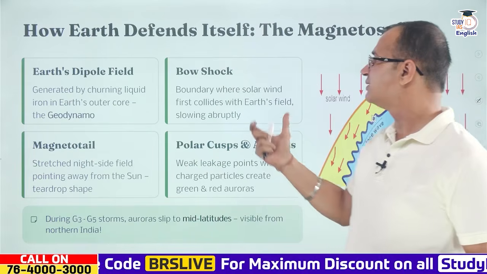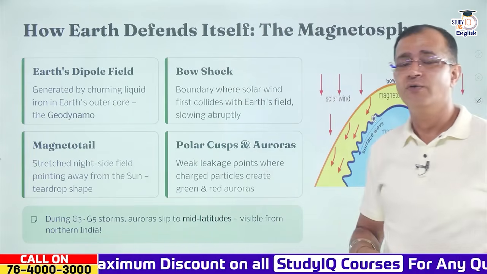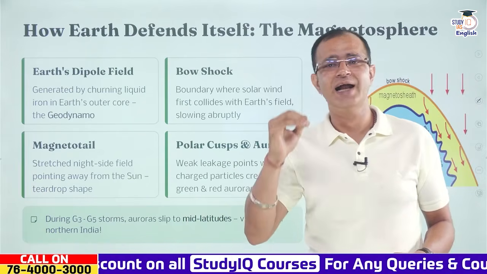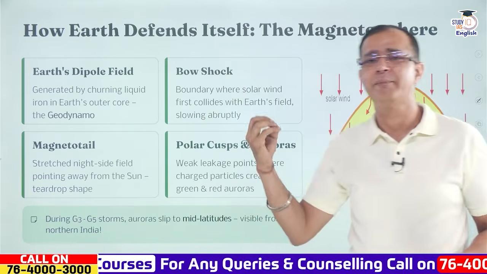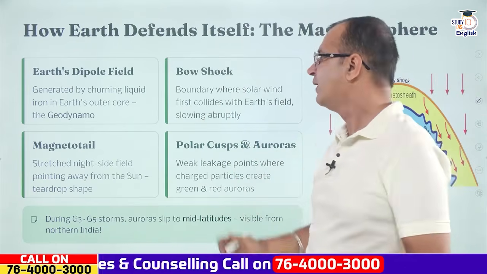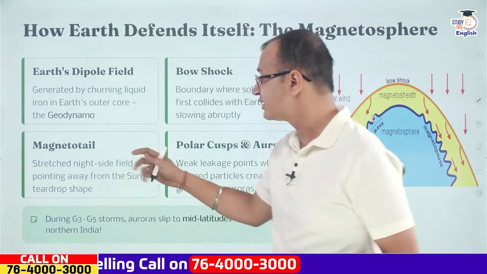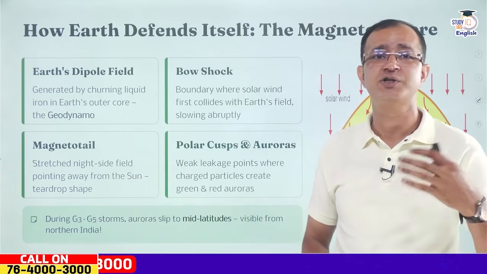Now over here there is a boundary where the solar wind first collides with the Earth's field. When the solar wind collides with the Earth's field, it slows down abruptly, and that is what is called the bow shock. Then we have the magnetotail, which is the night side field pointing away from the sun, in the shape of a teardrop.